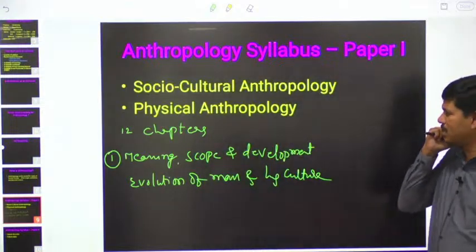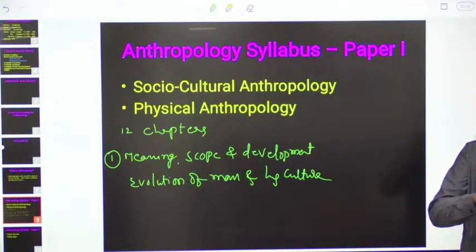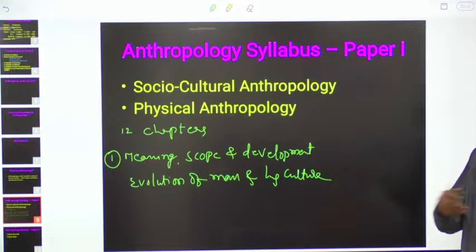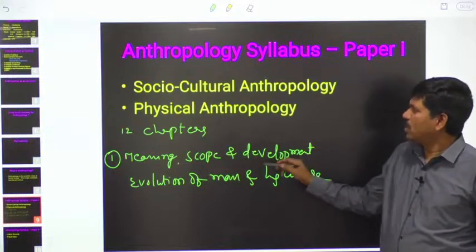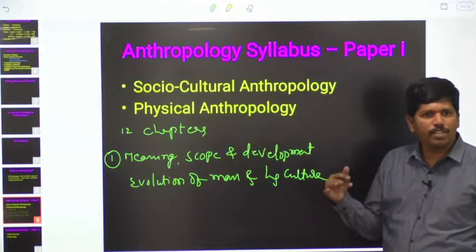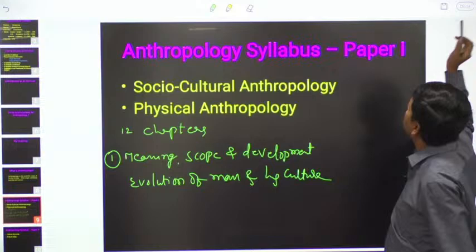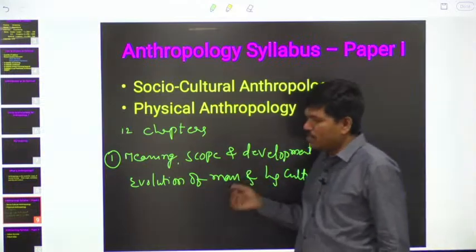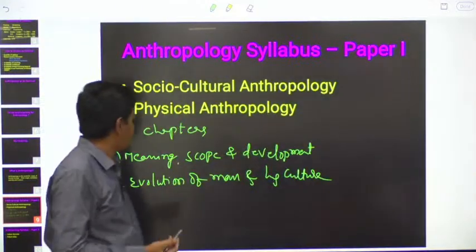I think they have given syllabus papers to you. Total 12 chapters are there. The first chapter deals with introduction to anthropology, different branches of anthropology, and evolution of man and evolution of culture.